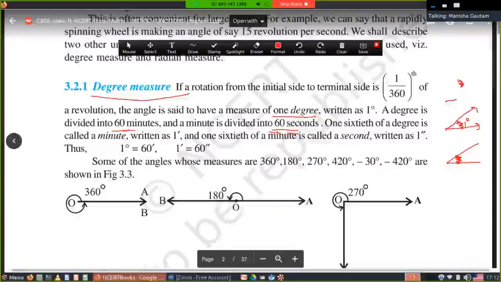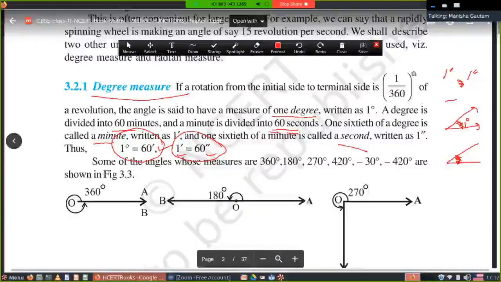1/60th of a degree is called a minute, written as 1 and a dash, 1 minute. And if you put 2 dashes in superscript, then it is the second sign. And 1/60th of a minute is called a second, written as 1 double dash, and that is known as 1 second. So 1 degree is equal to 60 minutes, and 1 minute is equal to 60 seconds.